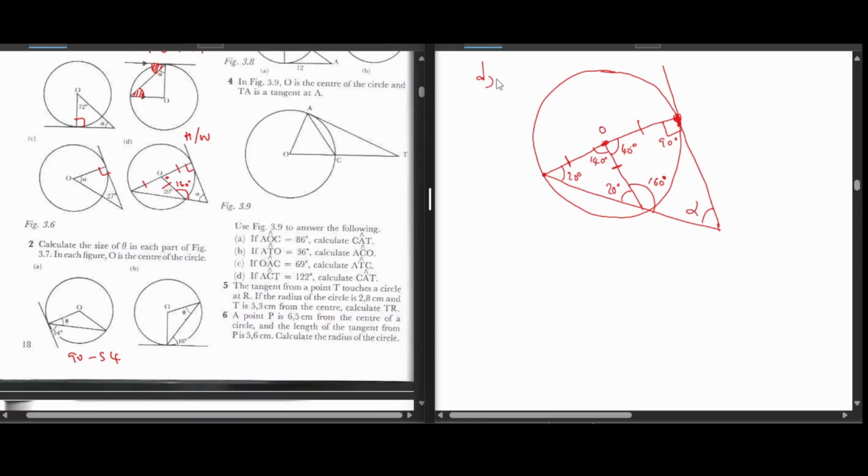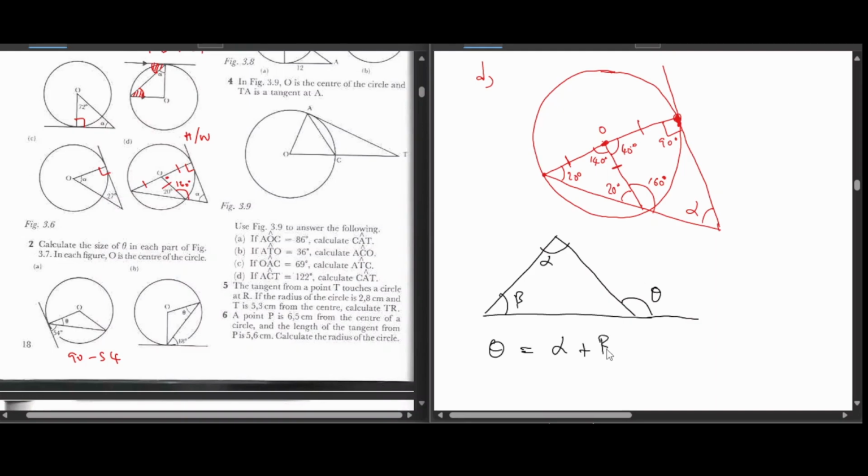But before we go anywhere, there is a property of triangles I want you to know. Kuti, if we have this angle theta, panapa ngatiti it's alpha and beta, this external angle theta is going to be equal to alpha plus beta, like this. You have to know this.